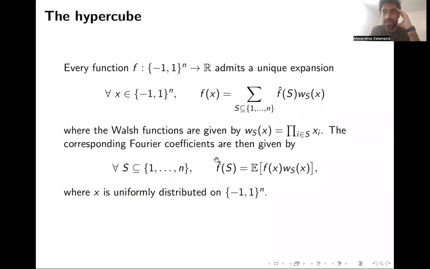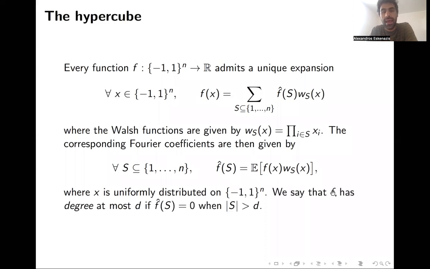Now, since these are orthogonal, they are an orthogonal basis, we have a very simple formula for the Fourier coefficients. Since this is coming from an inner product, the Fourier coefficient is the expectation of the function f times Walsh s, where always when I write expectation in this talk it is going to be with respect to the uniform measure. And you see that these functions Walsh s are actually monomials. So this tells us that every function on the cube can be expanded as a polynomial, which, if you're careful, you would have observed is a multilinear polynomial. So we don't have any terms of the form xi squared or something like this. So every function on the cube is a multilinear polynomial, and we say that f has degree at most d if all the Fourier coefficients corresponding to subsets, so to monomials of size bigger than d, are equal to 0.